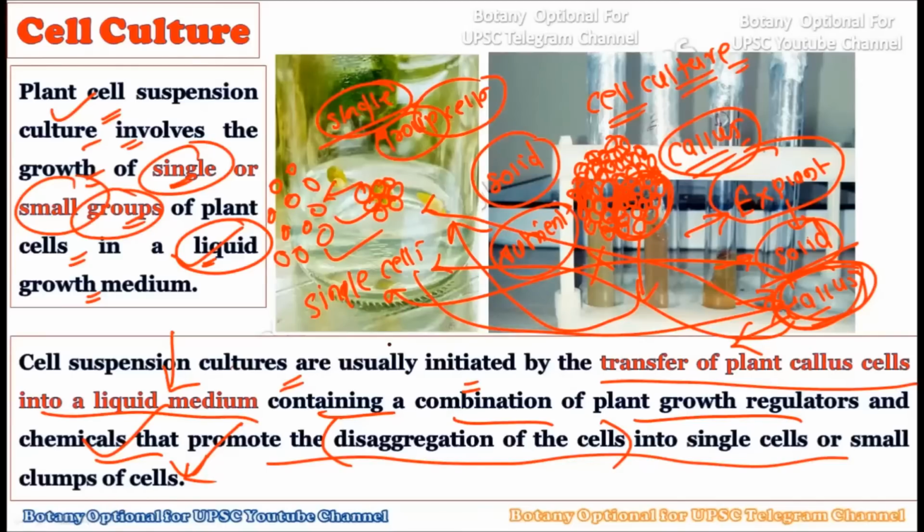Right from the beginning, right from taking the explant, this technique looks like a typical plant tissue culture technique. But after the formation of callus, what we do, we take some portion of the callus and transfer it to the liquid medium. Now, once it is in the liquid medium, we should pour such types of chemicals and the plant growth regulator, which will allow this particular callus to get separated from one another, and individual single cells should form, or small clumps of cells should be formed there.